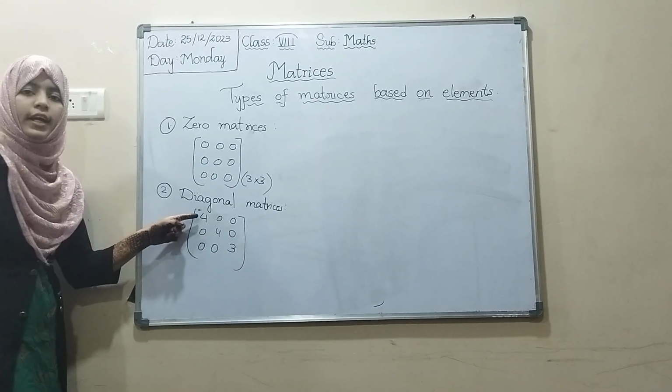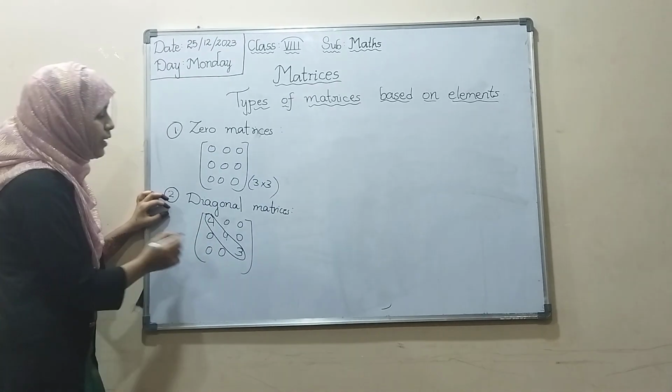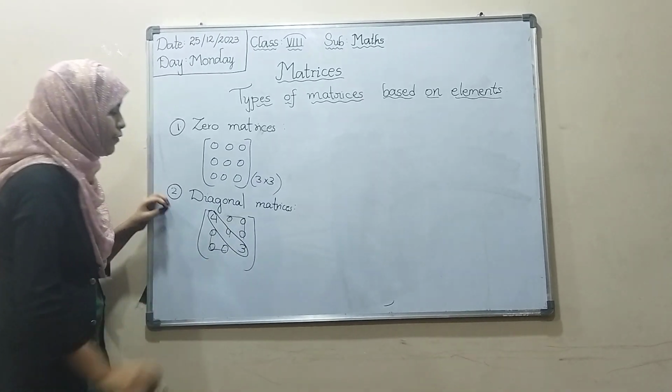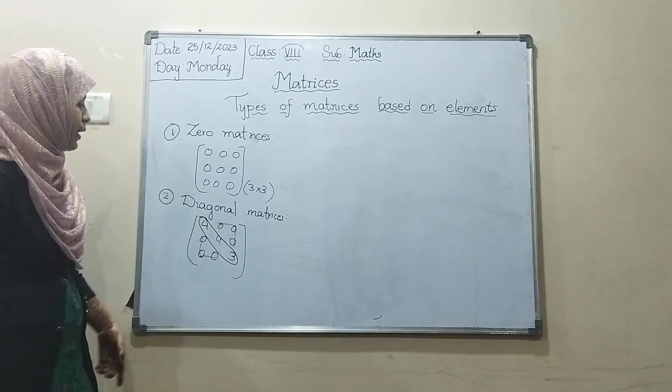See, diagonal means 4, 4, 3 is the diagonal, and these are the non-diagonal elements. If the non-diagonal elements are 0, it is called a diagonal matrix.